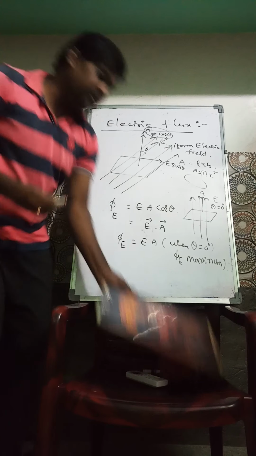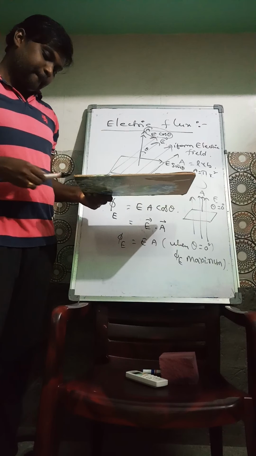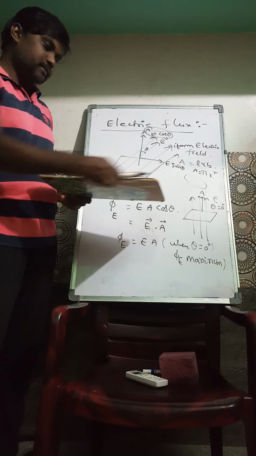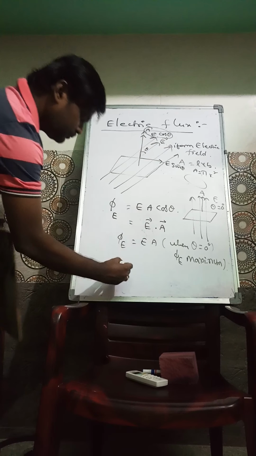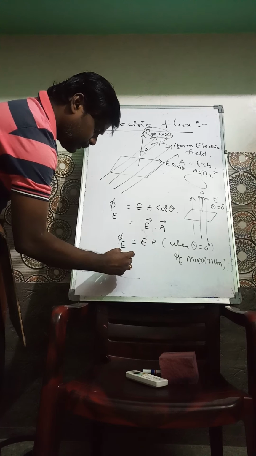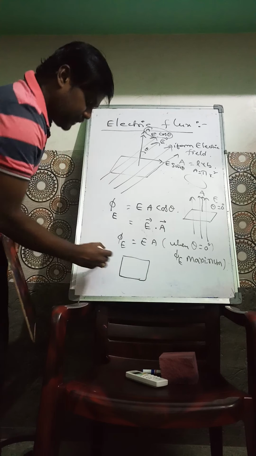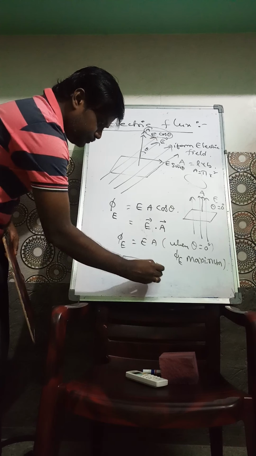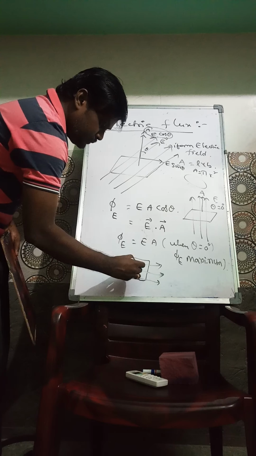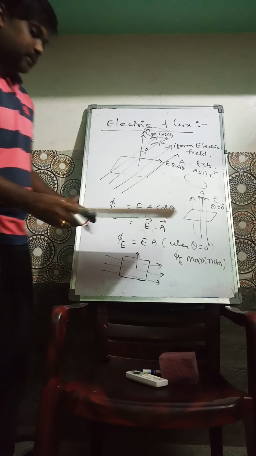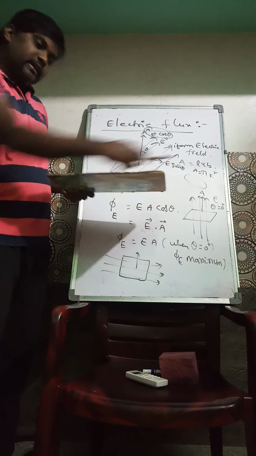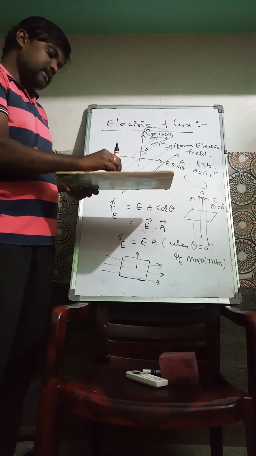And suppose the electric field is like this, and this is the plane surface, and the electric field is going along the surface, then this is the area.